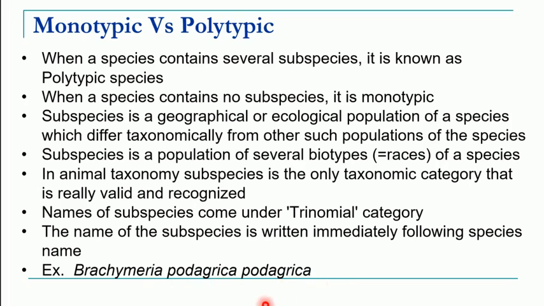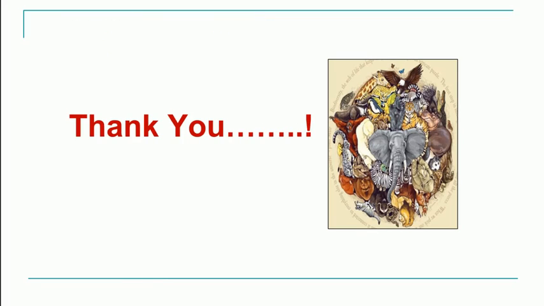So if we revise, today we studied the concept of nomenclature, what is meant by nomenclature, the origin of nomenclature, the history of nomenclature, and how this nomenclature has developed over a period of time.